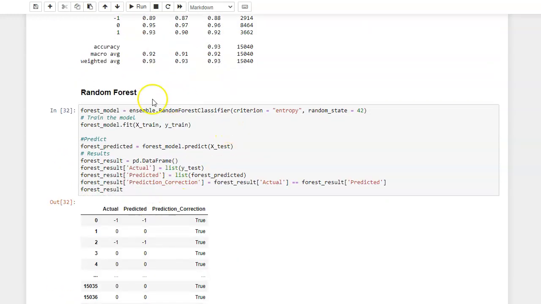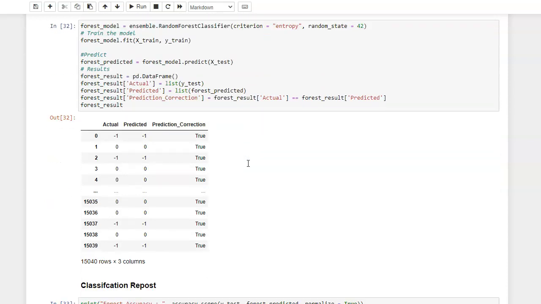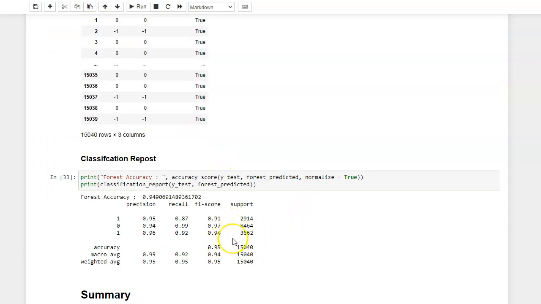For the third model, we chose the random forest model. Again, we did the training and testing split, and here's a peek at the actual versus predicted. The performance report tells us that the precision for positive and neutral are similar. But again, the prediction for the negative tweets has much improved from naive Bayes, to 0.95.